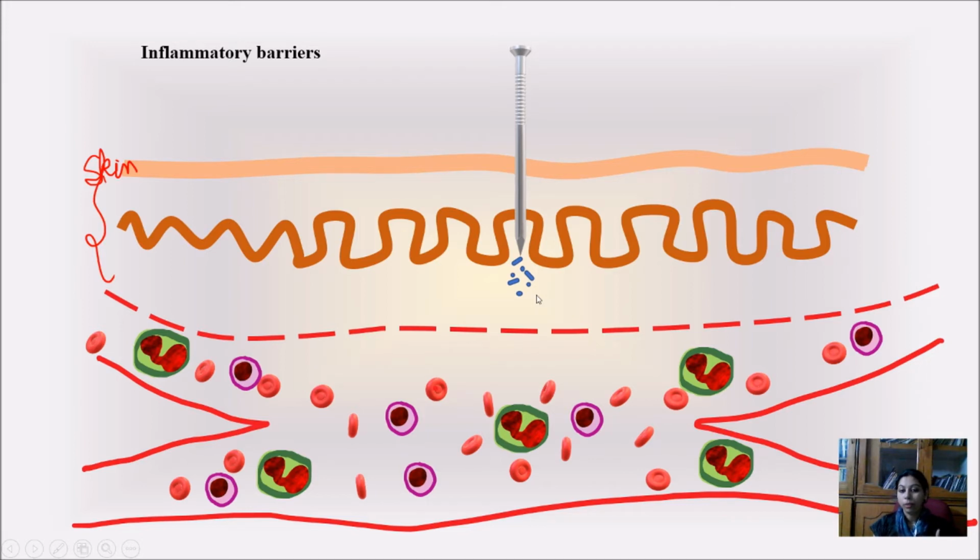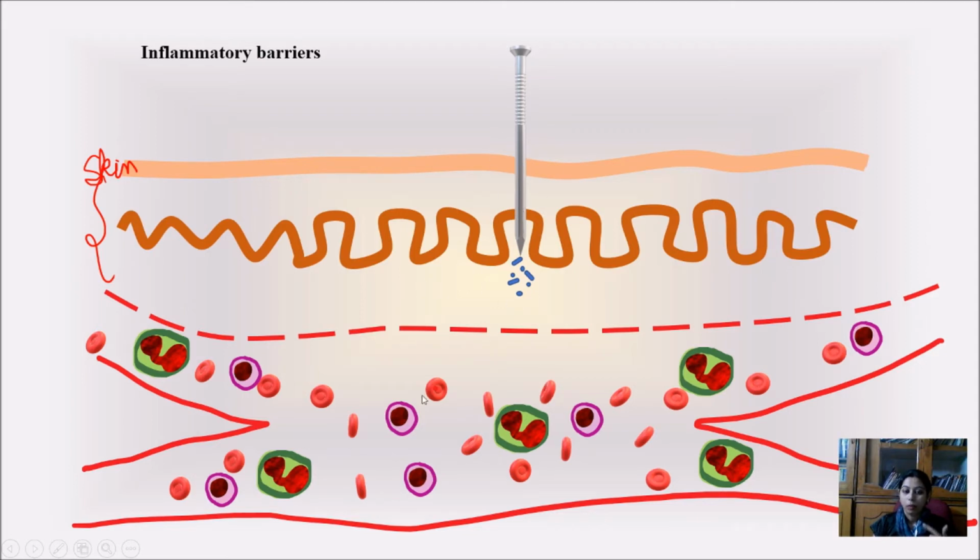We know that as long as our skin is intact, we will not get infection from the outer environment, and this also prevents bacteria from entering our body. But when they do enter our body, what will be the role of the immune system? The first mechanism is to remove these pathogens, and another is that we need to clot this blood so that there is no more blood loss.